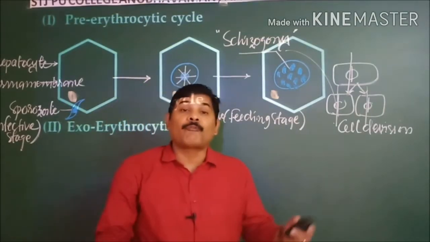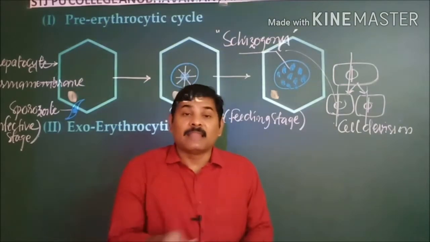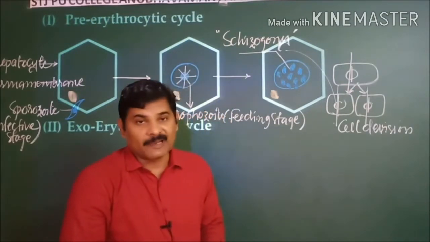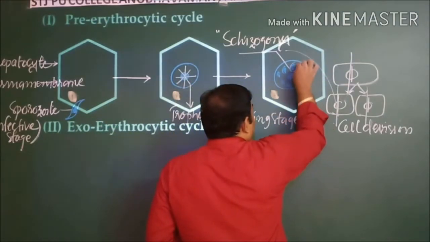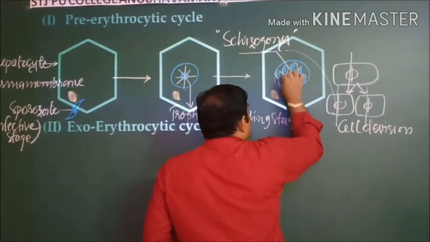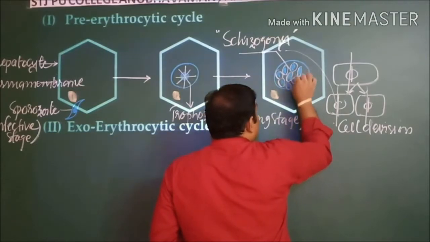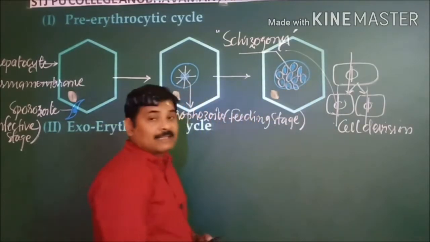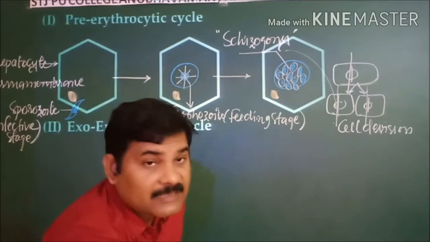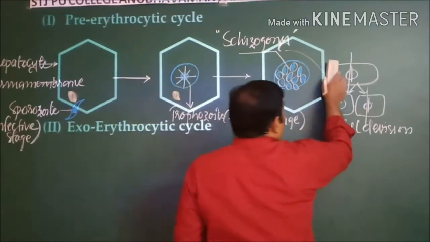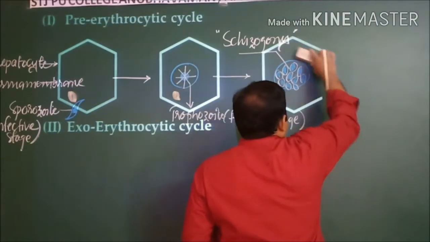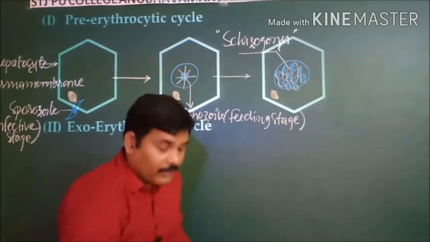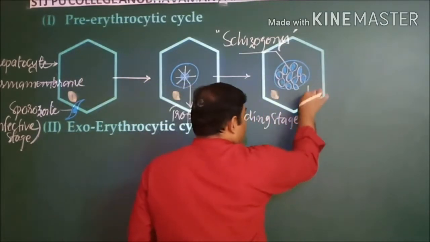After completion of all the nuclear divisions, then the cytoplasmic division takes place, resulting in more numbers of cells being formed. This is the difference between cell division and schizogony. At this stage, this is known as the schizont.